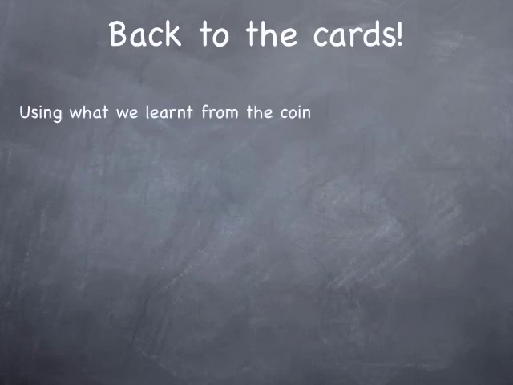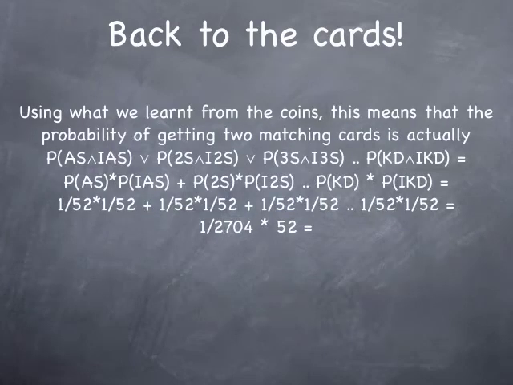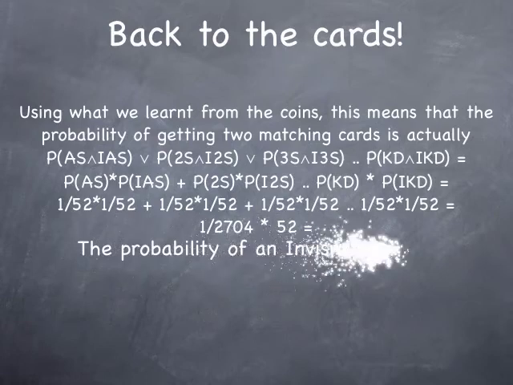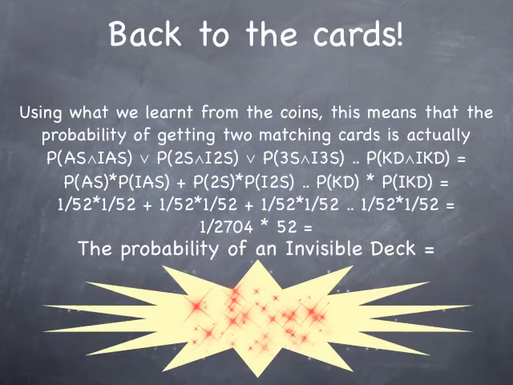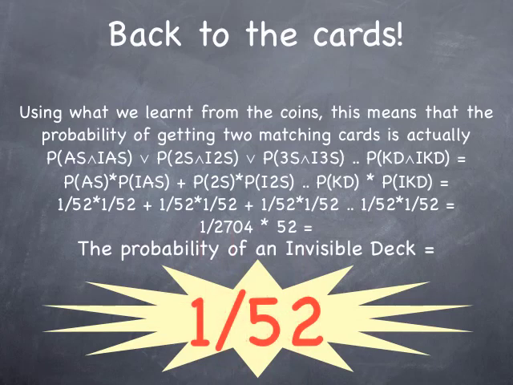Back to the cards. Using what we learnt from the coins, this means that the probability of actually getting 2 matching cards is the probability of the Ace of Spades and the invisible Ace of Spades, or the probability of getting 2 of Spades and the invisible 2 of Spades, or the probability of getting 3 of Spades and the invisible 3 of Spades, right the way through the pack. When we do all the maths working out, you find in the end that works out as 1 in 2,704 times 52, which is the probability of an invisible deck, which is 1 in 52.